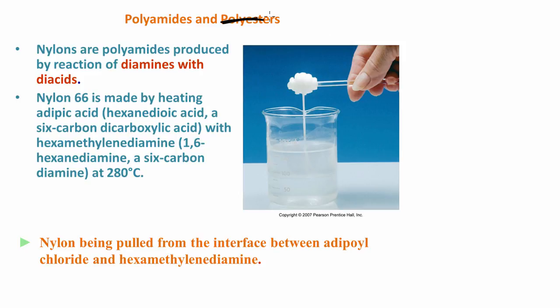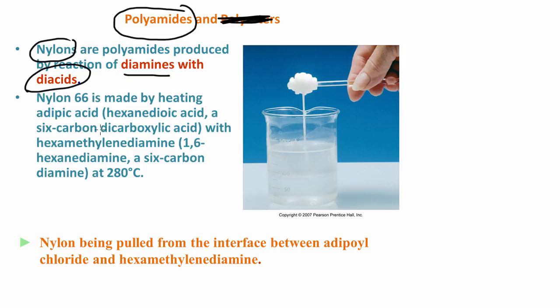We talked about polyesters before, so we're not going to talk about them here, but there are polymers called polyamides, and nylon is a polyamide. And what we have to do is react a diamine, so a molecule that has two of these nitrogens, with a diacid.